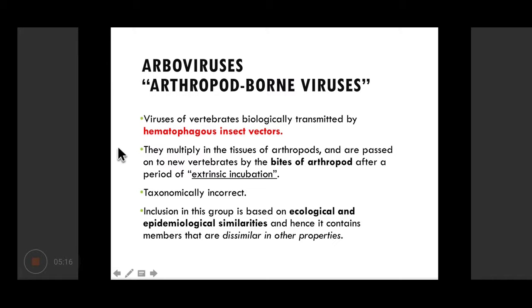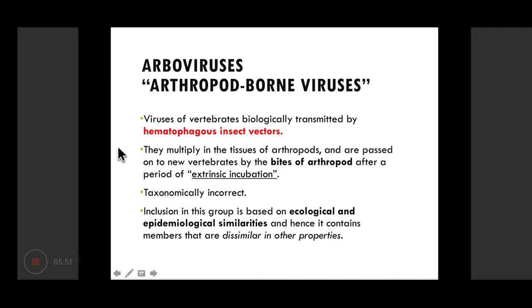These viruses multiply in the tissues of arthropods and are passed on to new vertebrates by the bite of the arthropod after a period of extrinsic incubation. Extrinsic incubation period is the time taken by the arthropod or the vector to become infective for a new host after getting infected.